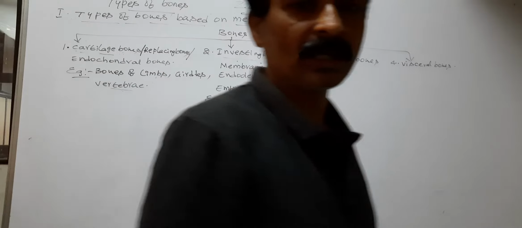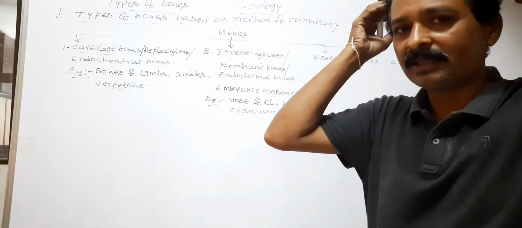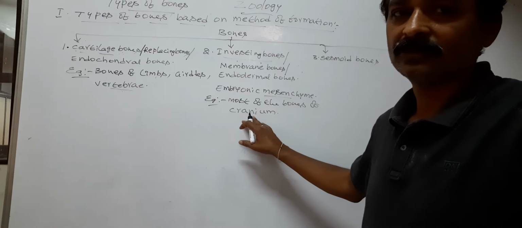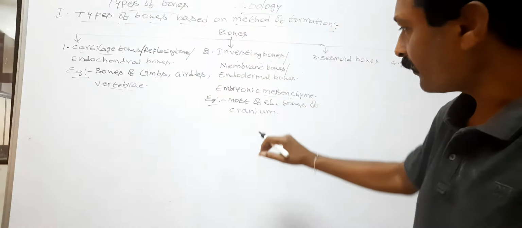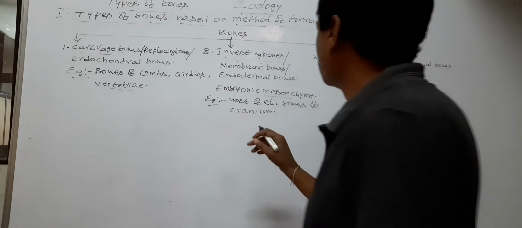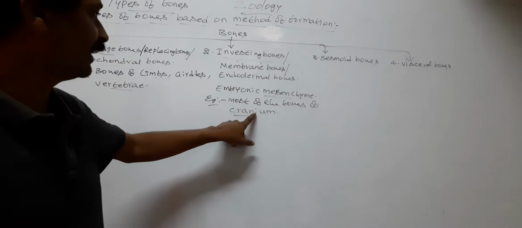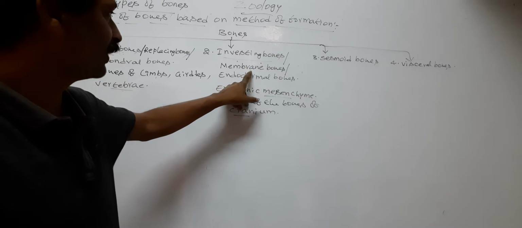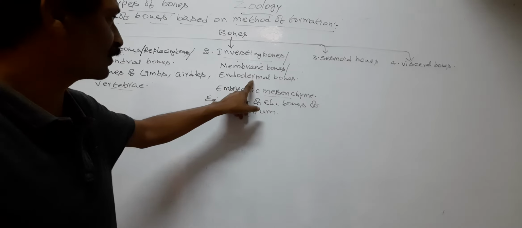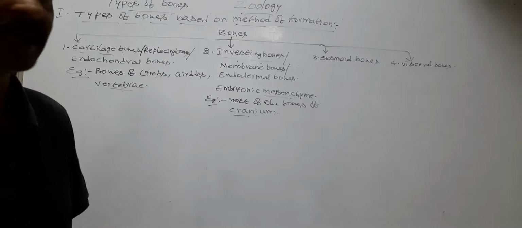Cranium is also called brain box. Brain is located in the cranium. So the bones of cranium are examples of investing bones, developed from embryonic mesenchyme.